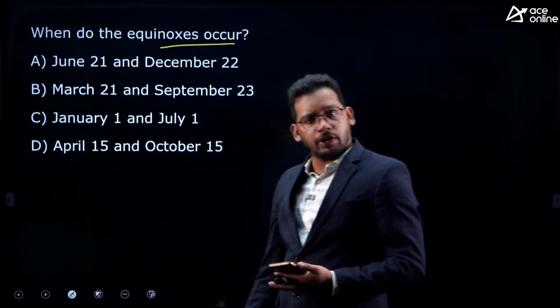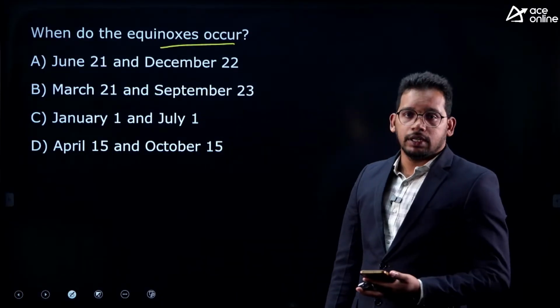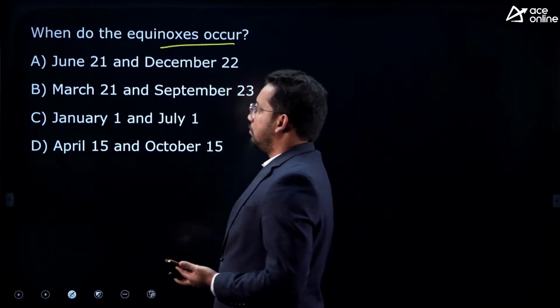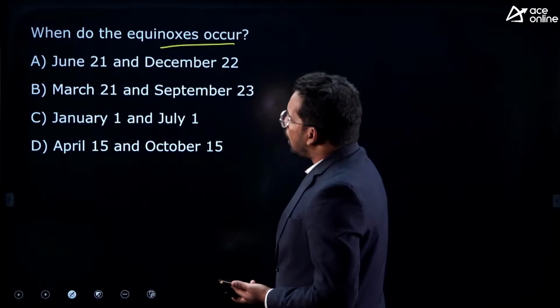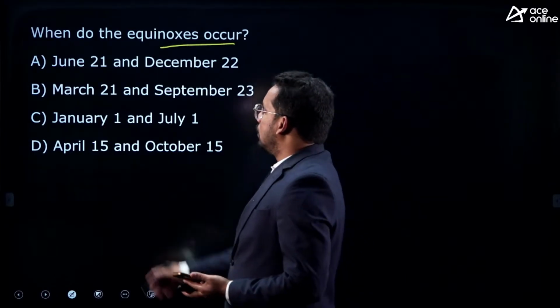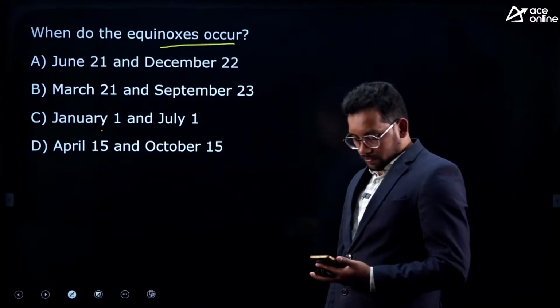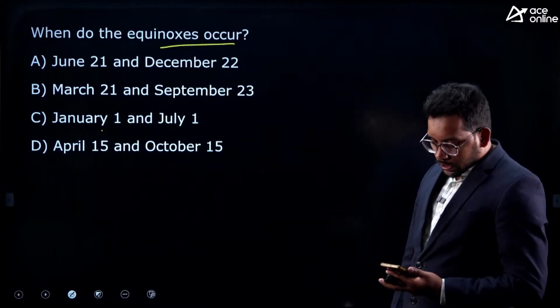Next one, when do equinoxes occur? In the seasons chapter, this is a very popular area where you can expect a question, seasons on Earth. So they are asking, when does the equinox occur? June 21 and December 22; March 21 and September 23rd; January 1 and July 1; April 15 and October 15. When do equinoxes occur?